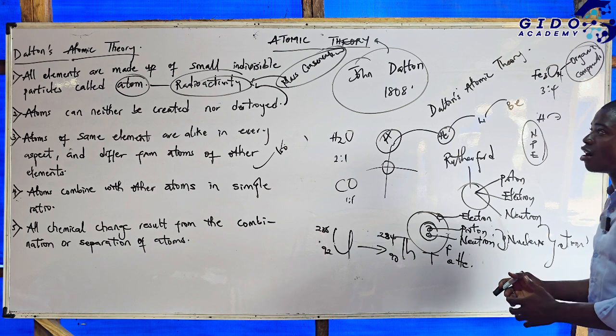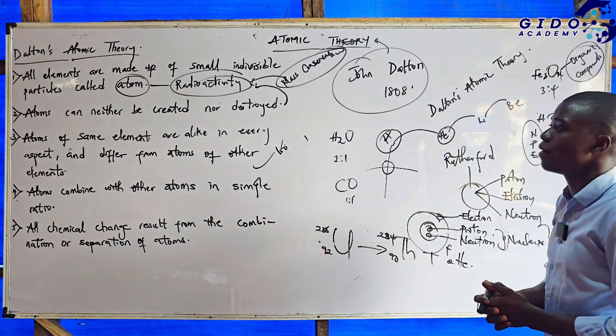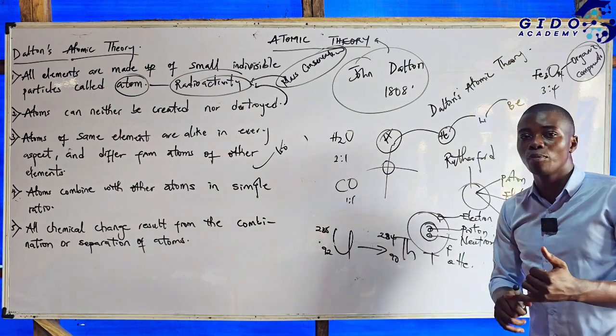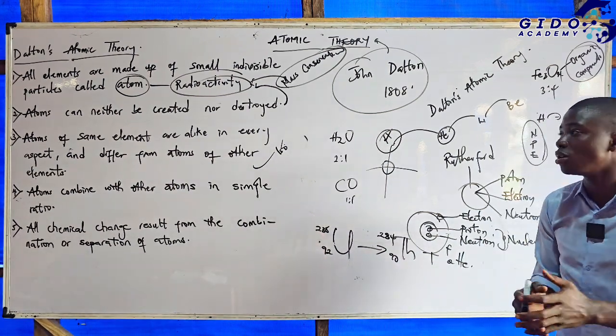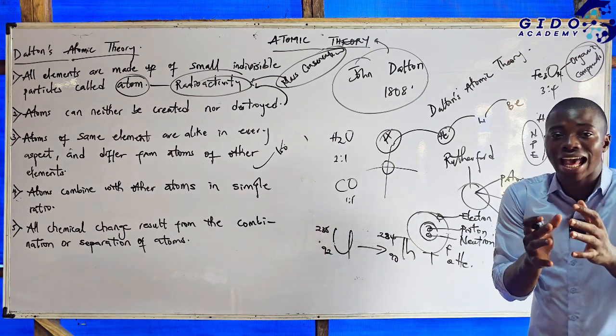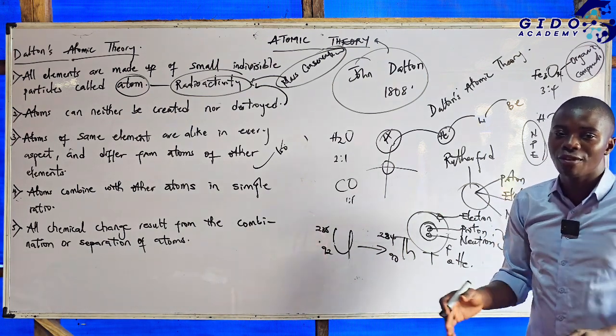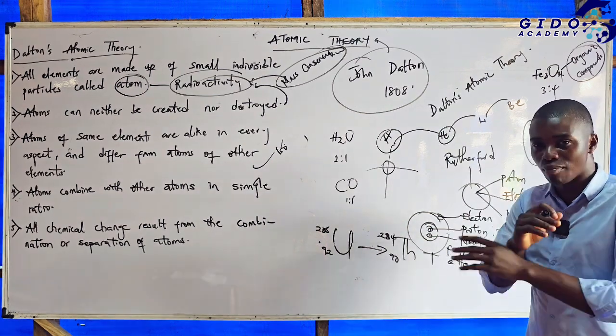And what I just explained now is the modification of Dalton's atomic theory. The first one, atoms are actually divisible into the proton, electron, and neutron. Then atom can be created and atom can be what? Destroyed using radioactivity. Atoms of the same element can be alike, but in most cases they differ. It's not a must to be alike.